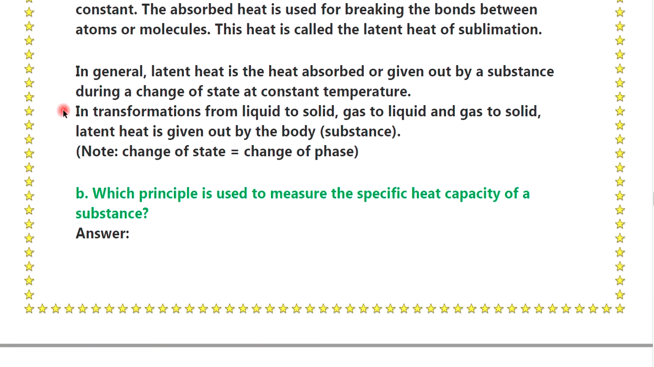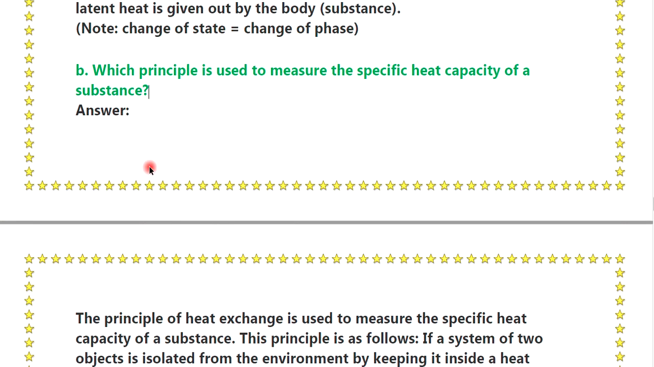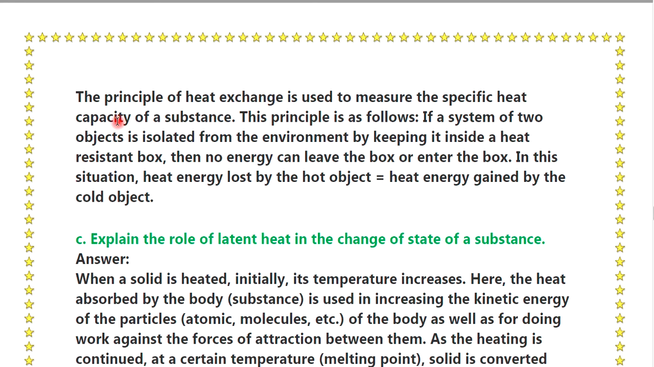In general, latent heat is the heat absorbed or given out by the substance during a change of state at a constant temperature. In transformations from liquid to solid, gas to liquid and gas to solid, latent heat is given out by the body. Okay. Question number B. Which principle is used to measure the specific heat capacity of a substance? Answer. The principle of heat exchange is used to measure the specific heat capacity of a substance.